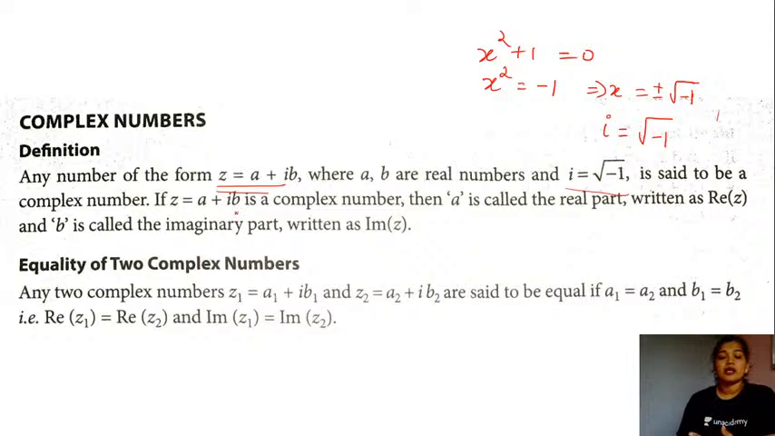Now let's quickly understand when we can say that two complex numbers are going to be equal.